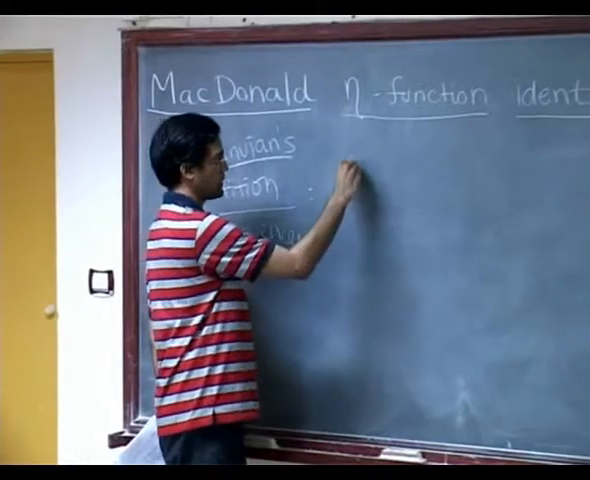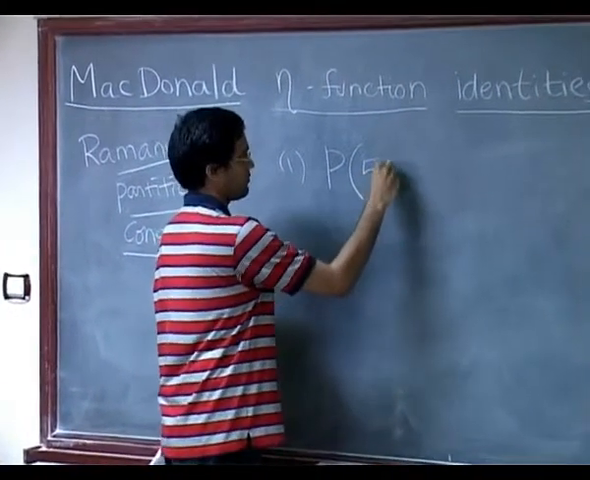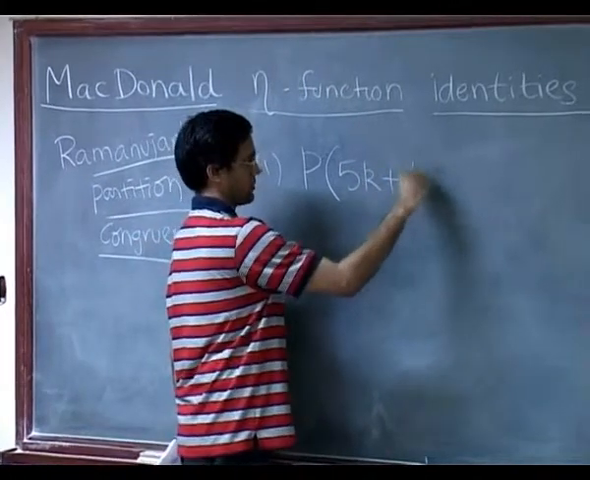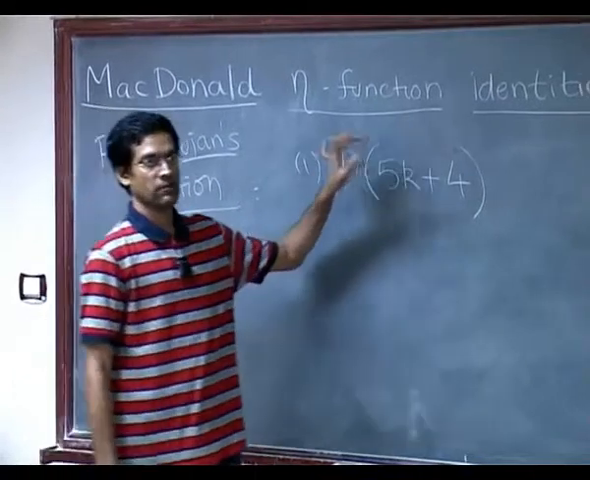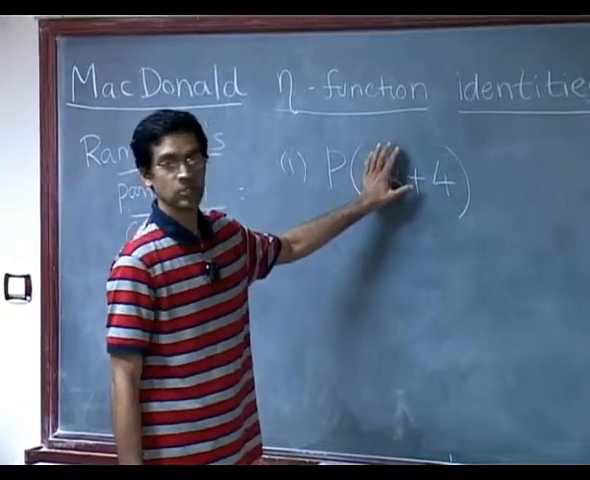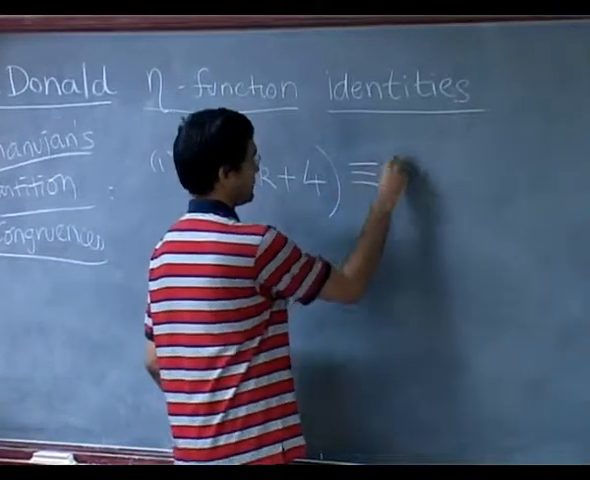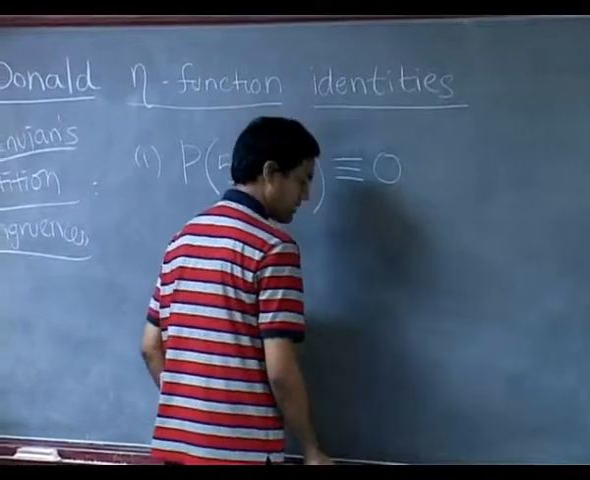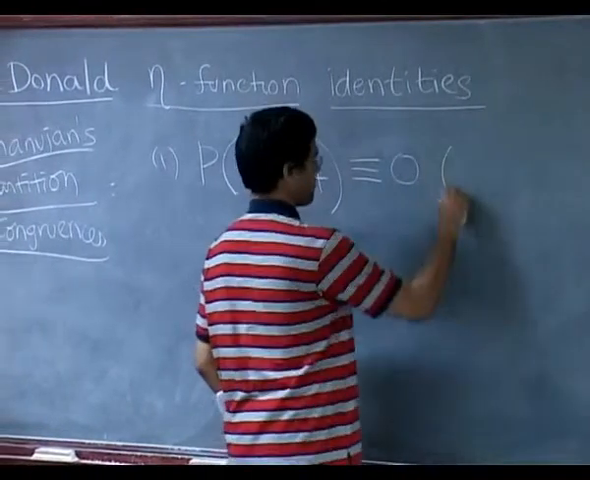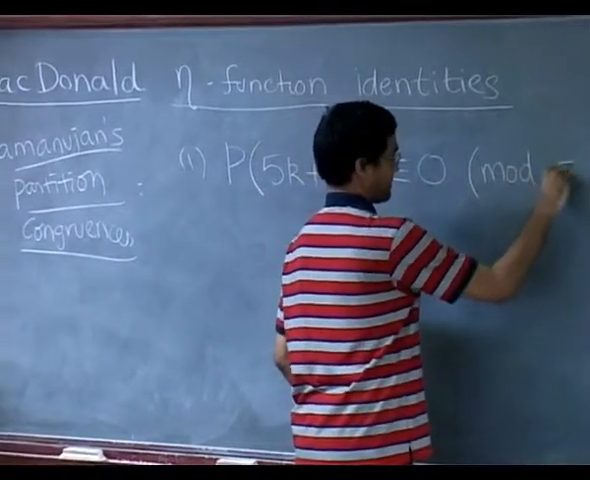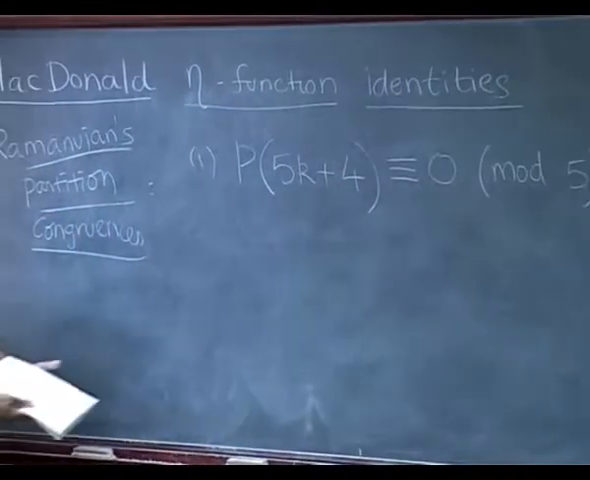And there are 3 of them. He said the number of partitions of a number of the form 5k plus 4, so the very first example is the number 4 itself. If k is 0, you're looking at the number of partitions of 4, we just saw it was 5. His conjecture was it is always divisible by 5. It's congruent to 0 mod 5. Okay, it's always a multiple of 5. Okay, that's the first congruence.